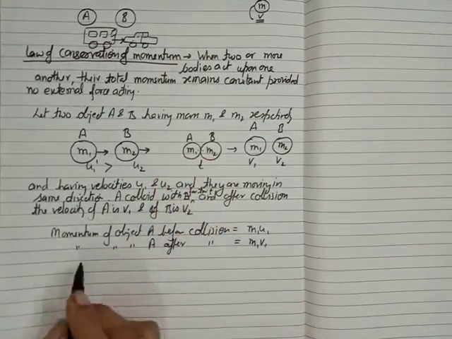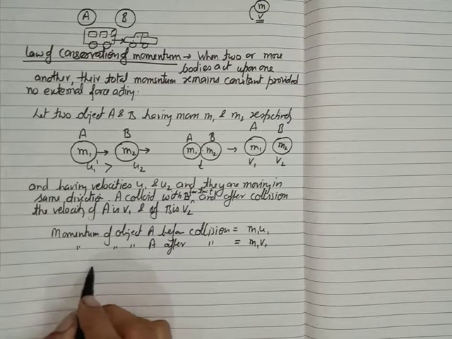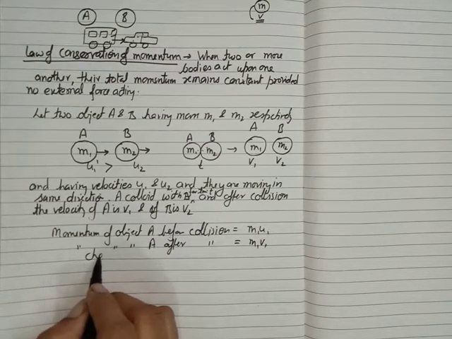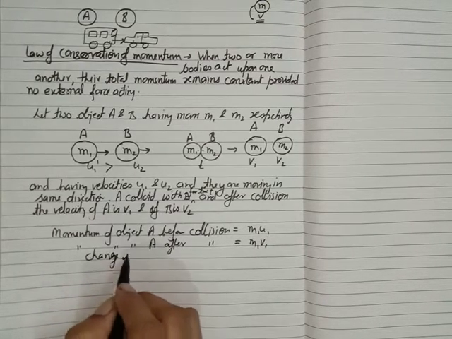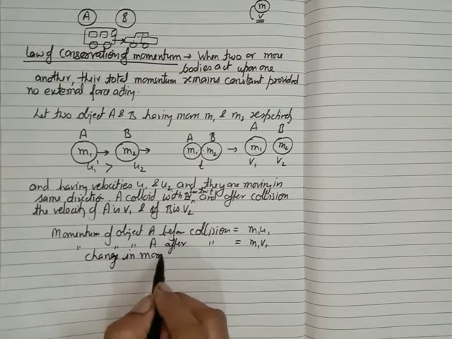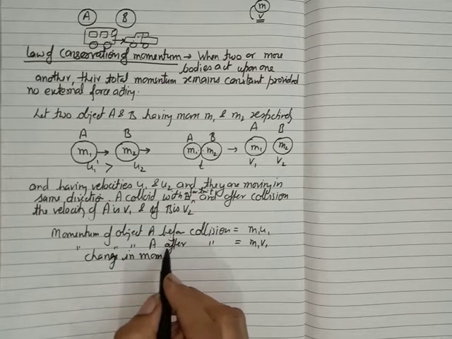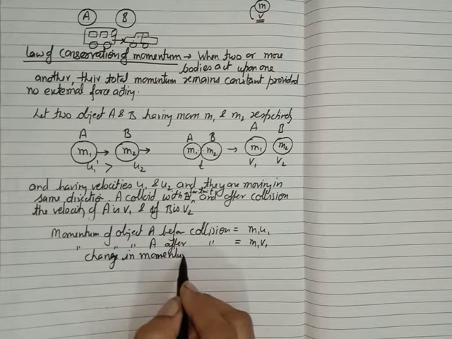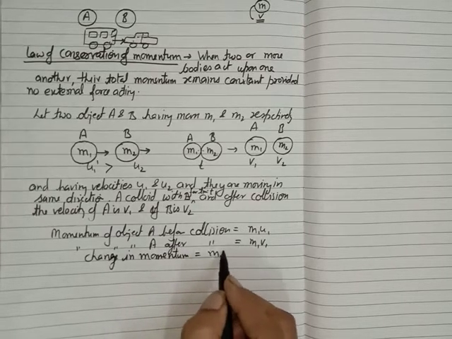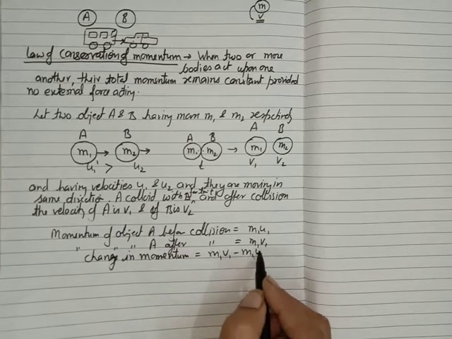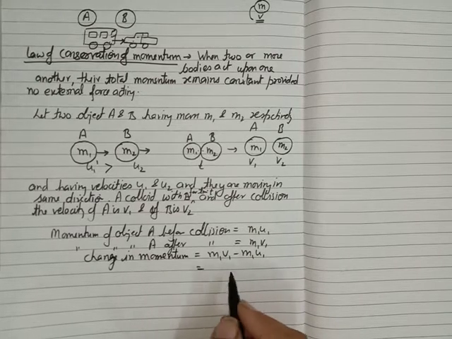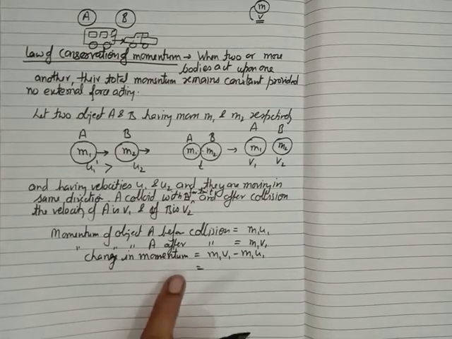So we can say the change in momentum. How much momentum is going to be changed here? That is m1v1 minus m1u1. So this is the change in momentum.